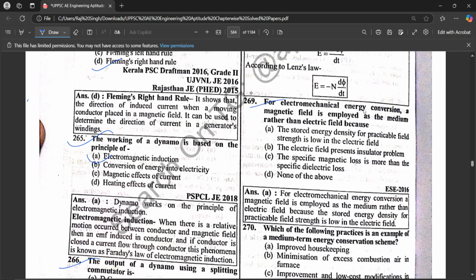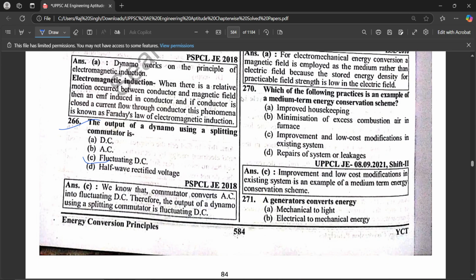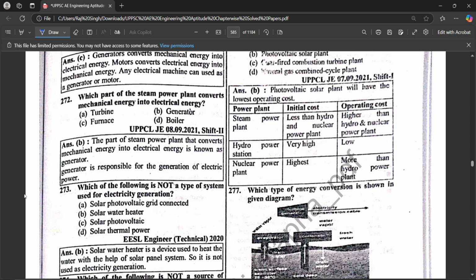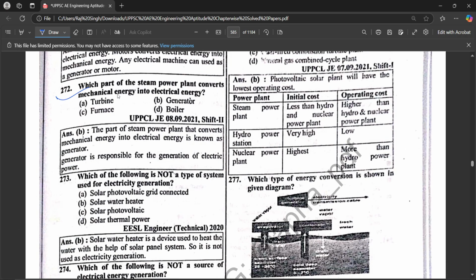For electromechanical energy conversion, a magnetic field is employed as the medium rather than an electric field because the storage energy density is high; for practicable field strength it is low in the electric field. Which of the following practices is an example of a medium-term energy conservation scheme? Improvement and low-cost modification in existing system. A generator converts mechanical to electrical energy. Which part of a steam power plant converts mechanical energy into electrical energy? A generator.